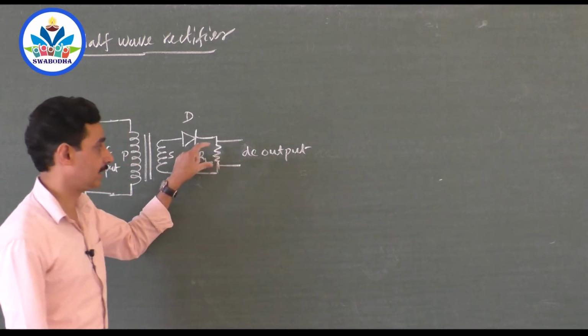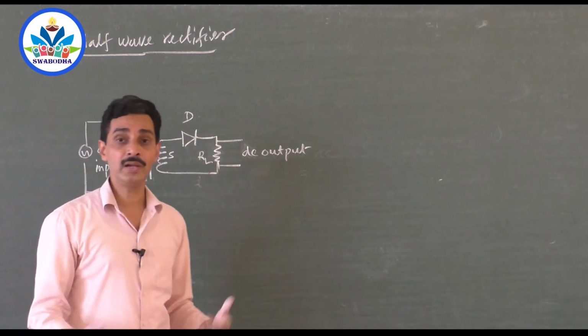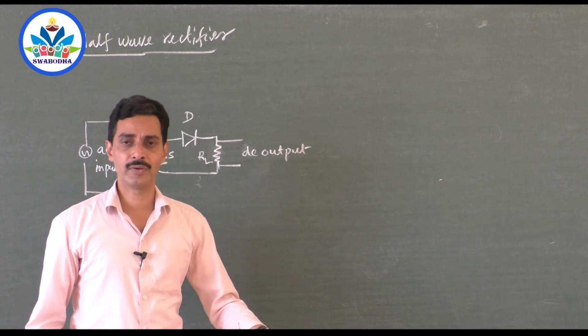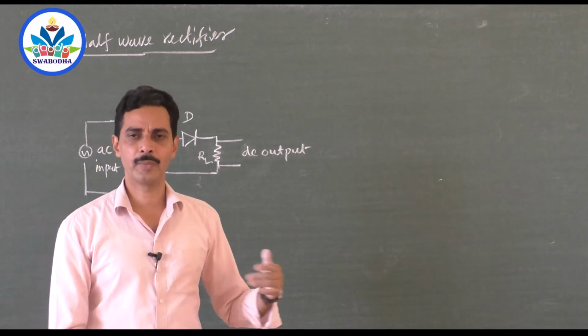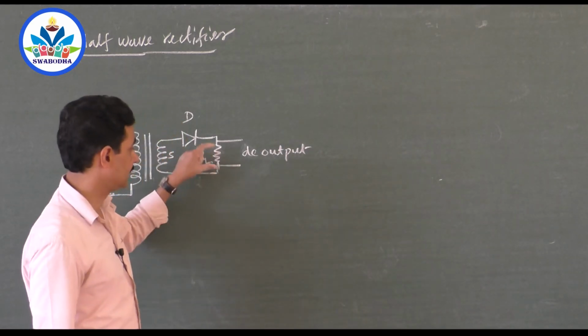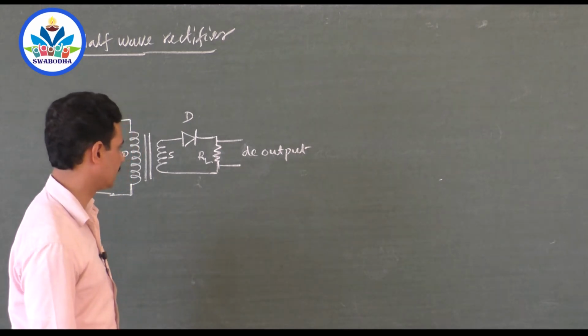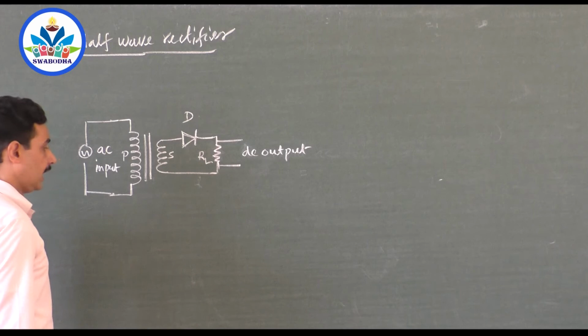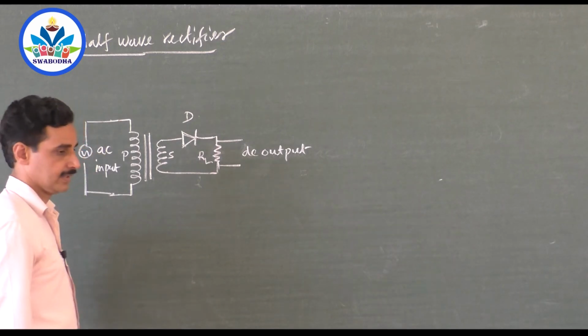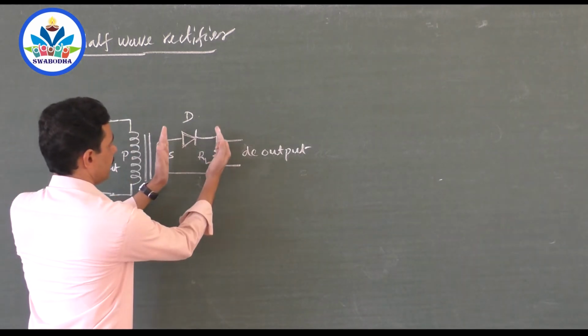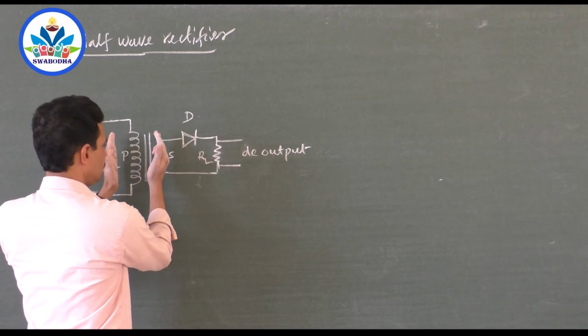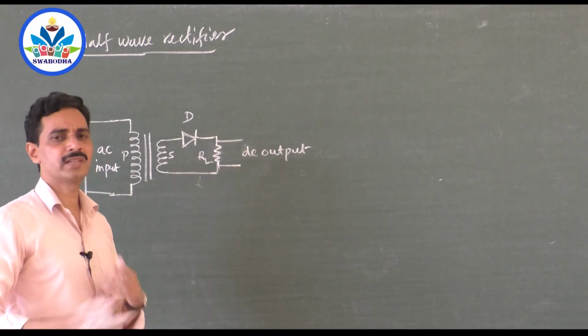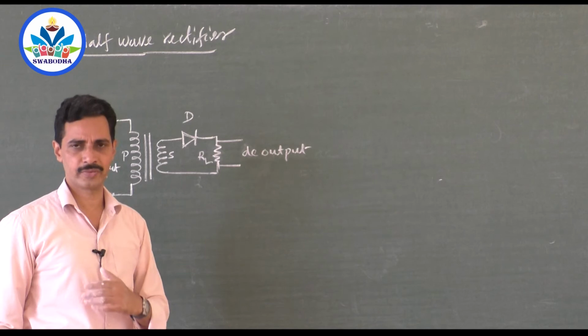So you connect it here because you want to use DC, right? Where do you use DC? You may use DC for running a bulb or for operating another device. That is this output, DC output. Here we get DC output. So this is the diode. How does it work? You see, the input is always AC. So this part is the rectifier part actually, not this part. This is only a transformer. But when we show the whole circuit of a rectifier, we include the transformer also.